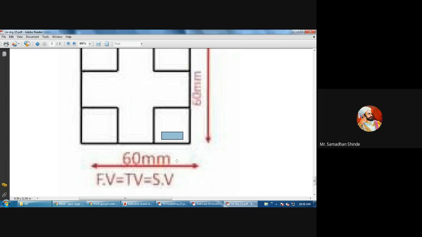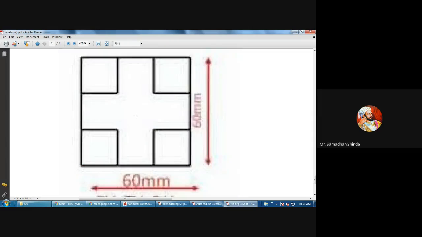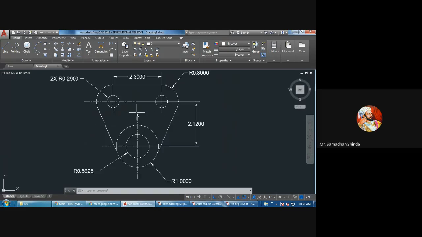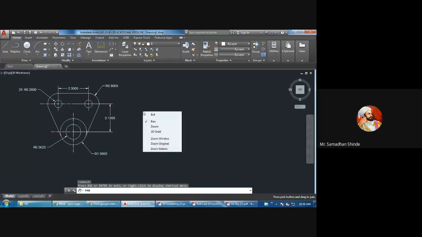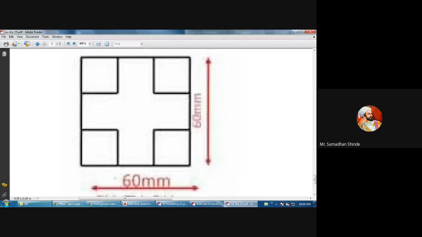All views are same: front view, top view, side view. This object we will see. Very simple. So what we have to do? Instead of 20, this dimension is 2, so instead of 60, we will take 6. We will reduce by 10%. So first view. Now we will think of 6 instead of 60. This will be 2, 2, and 2.